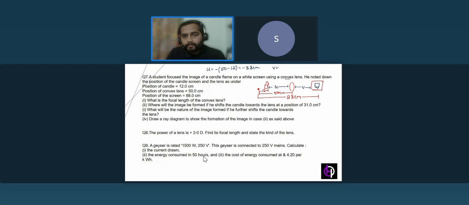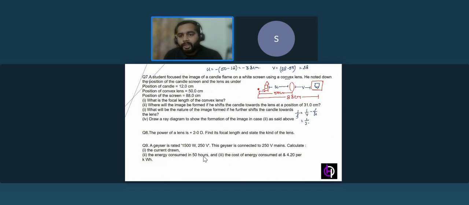And it's a convex lens, so the image is forming on this side. So v is positive, we will take it as positive. So it's 88 minus 50, so that we are going to get 38. Now, the lens formula: 1 by f is equal to 1 by v minus 1 by u. Always remember subtraction is not commutative. Many a times I find that a student writes 1 by u minus 1 by v. So don't make this mistake.